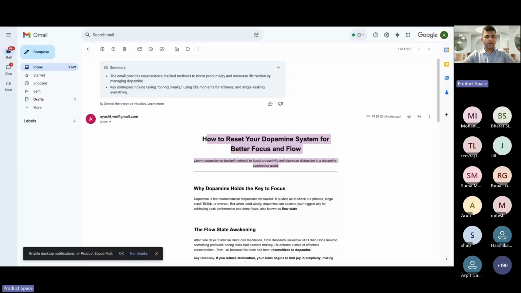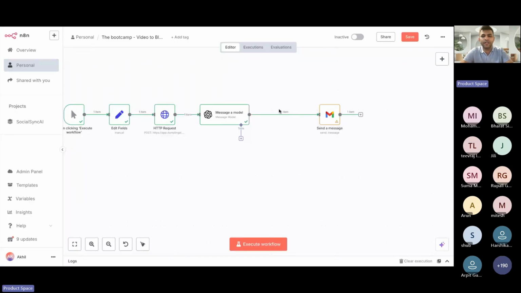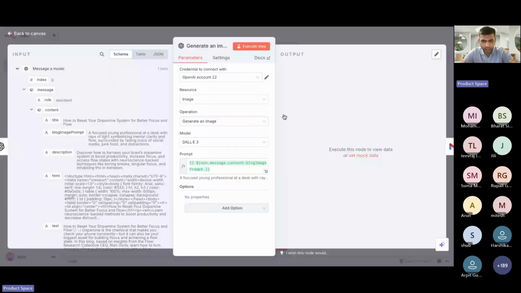Yeah. And this is probably by Gmail, wherein it's giving the summary as well. Now, if anyone of you wants to try it out, you can also kind of... last two nodes. All right, last two nodes. This is about, okay, I've deleted it by mistake. These two nodes you're talking about, right? So once you have done this, you have to click on this. Okay, I'll just go ahead and do this fresh.